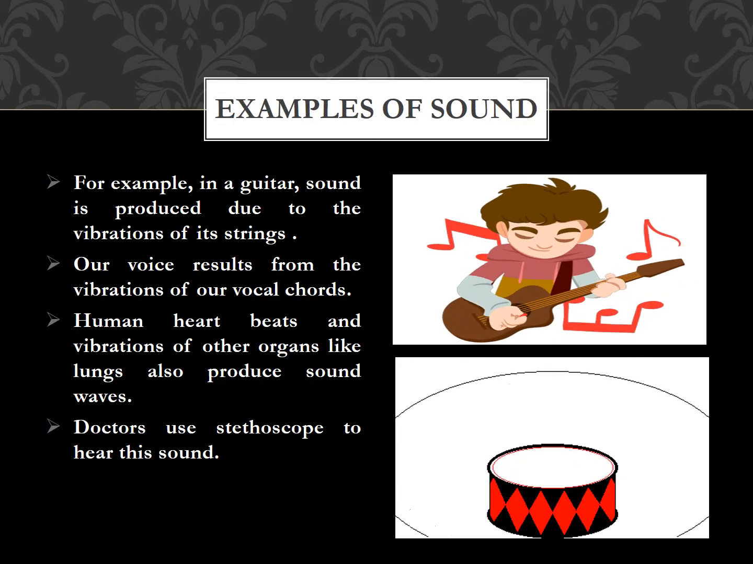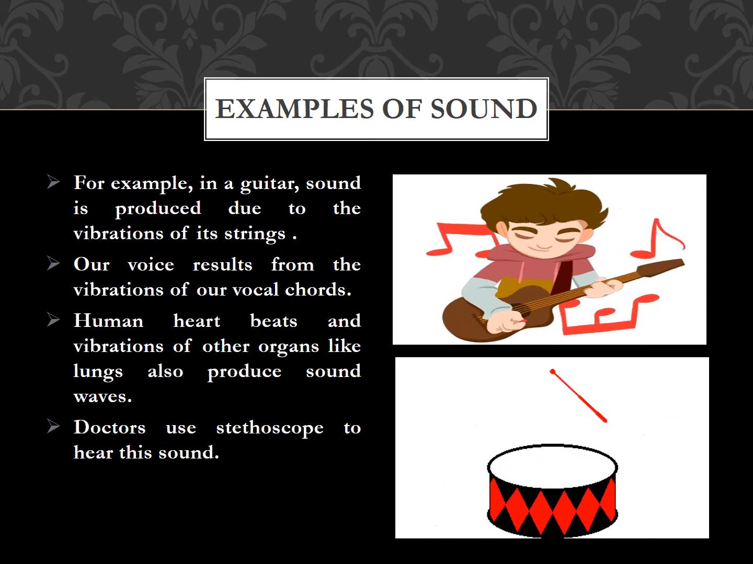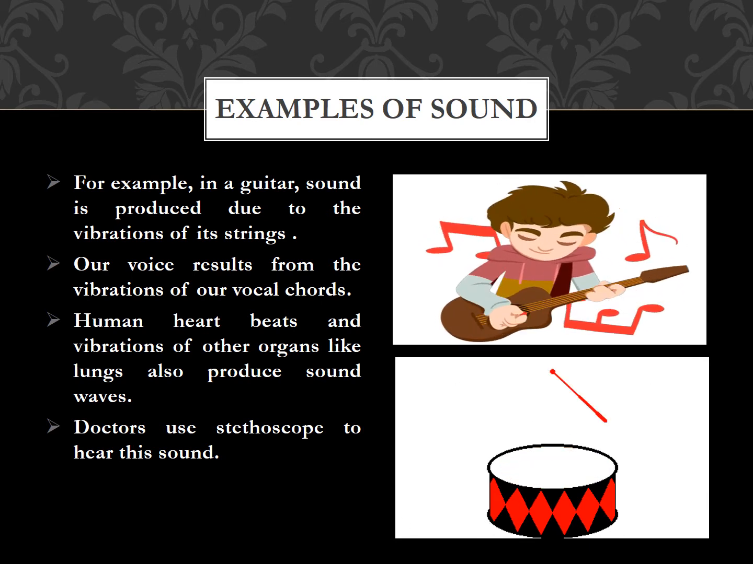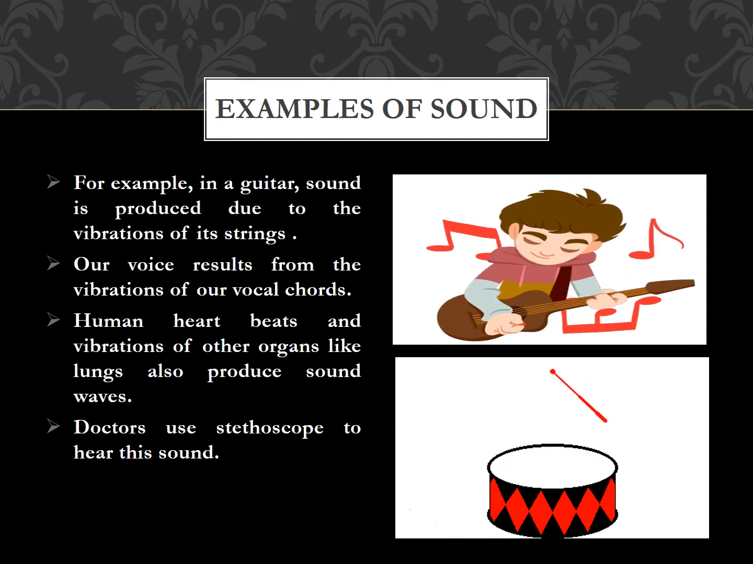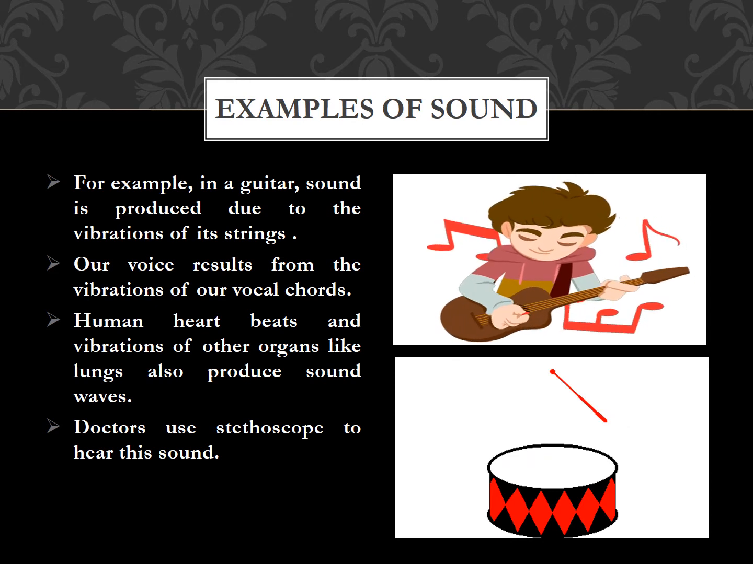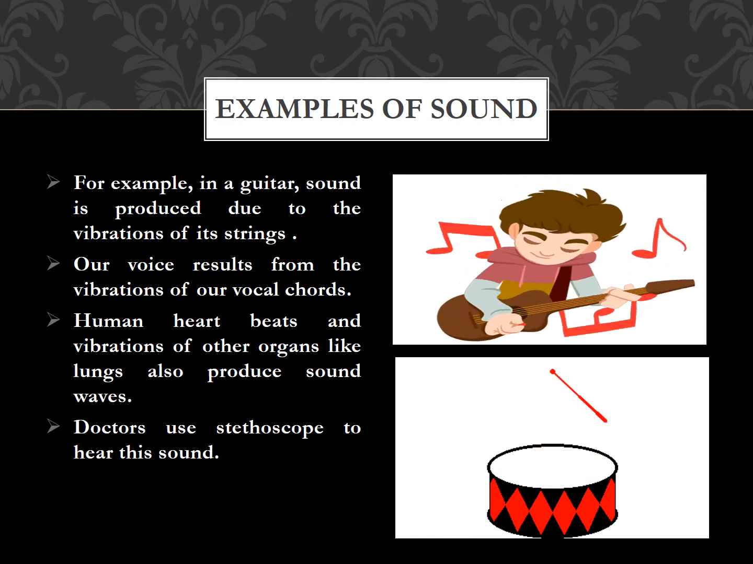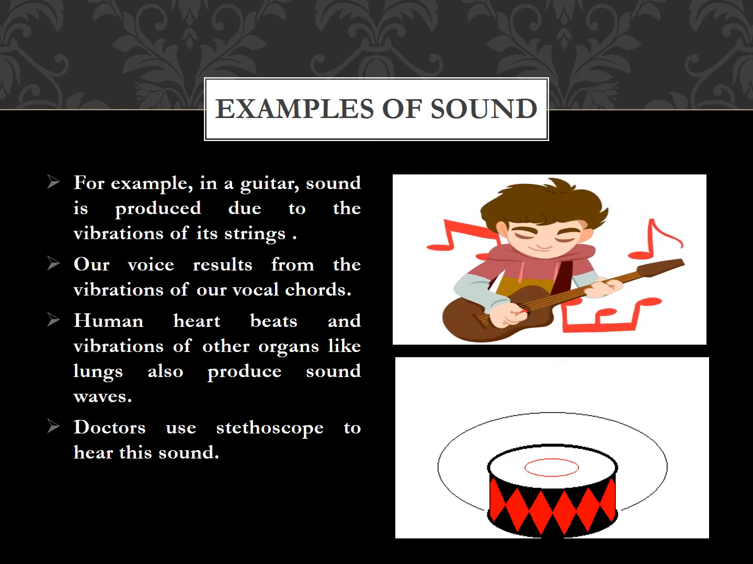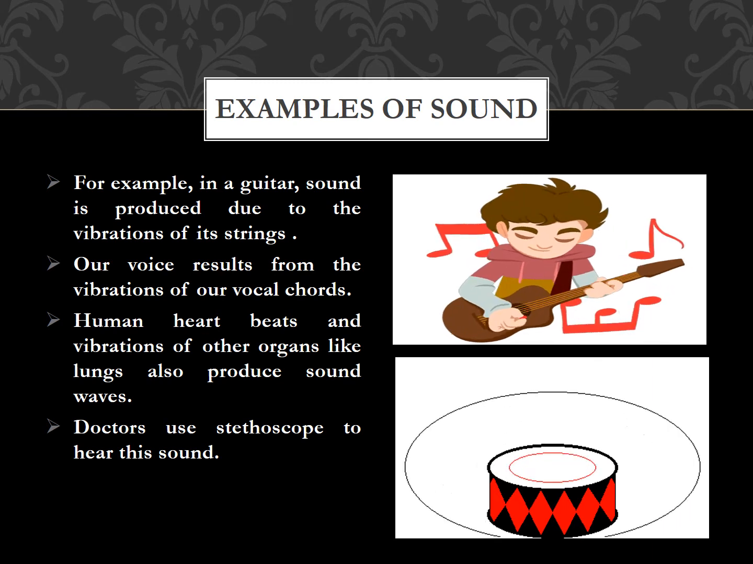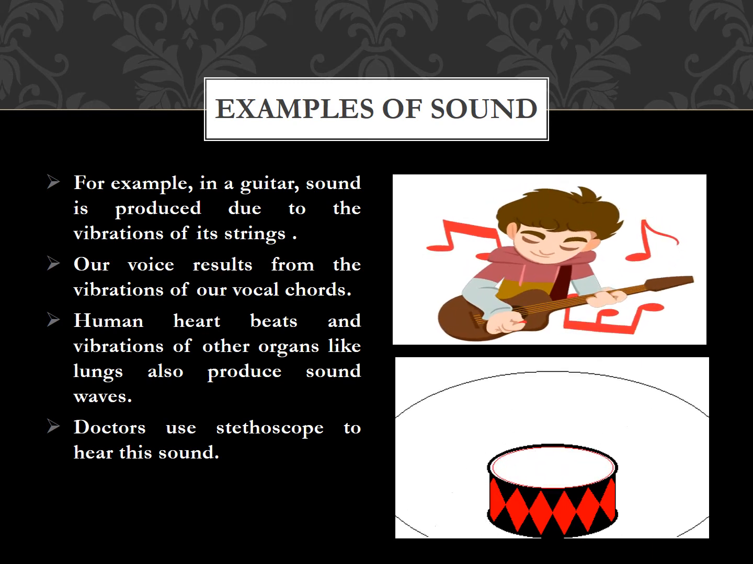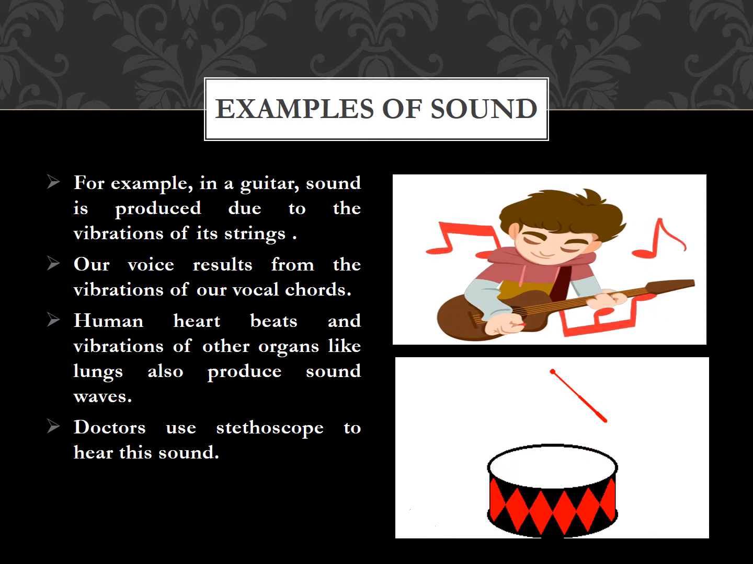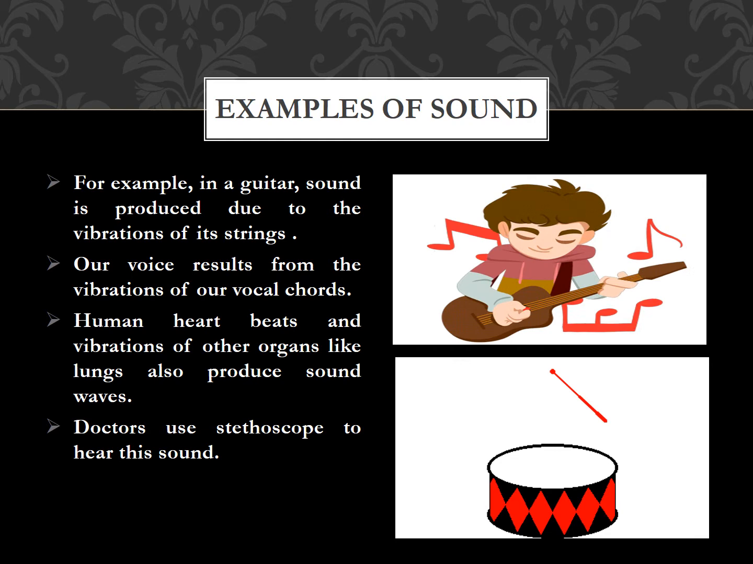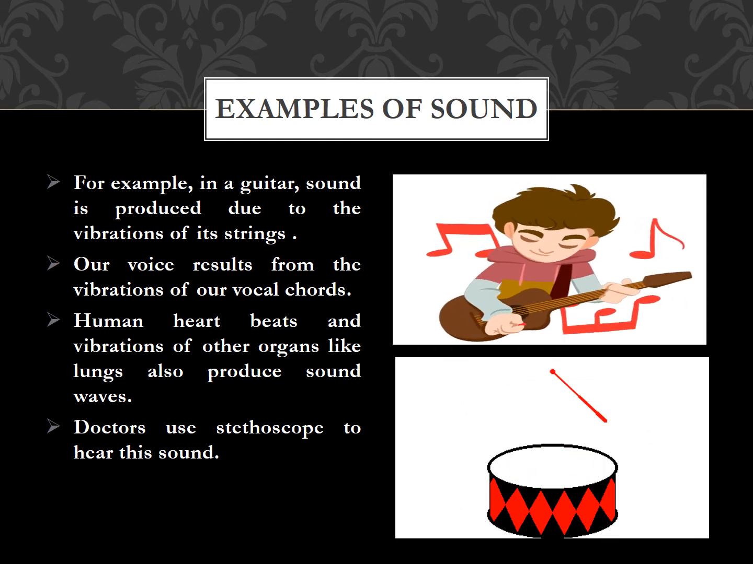Now there are other examples of sound. As you can see in the animation, when we beat the drum with a stick, the membrane of the drum starts to vibrate and sound vibrations are produced. Other than this, we have more examples. Likewise, our voice results from the vibration of our vocal cords. Human heartbeats and vibrations of other organs like lungs also produce sound waves. Doctors use a stethoscope to hear this sound.